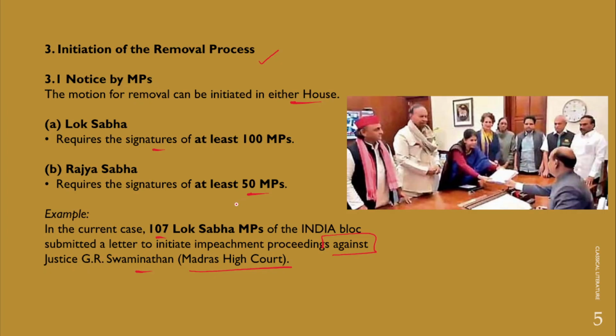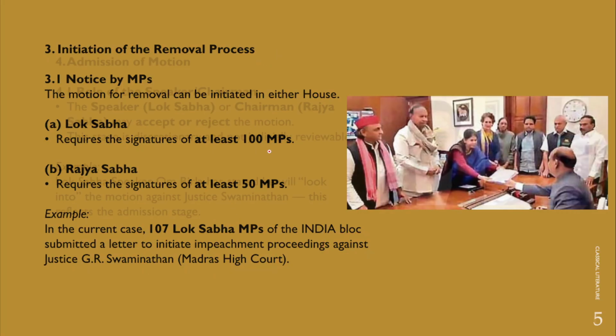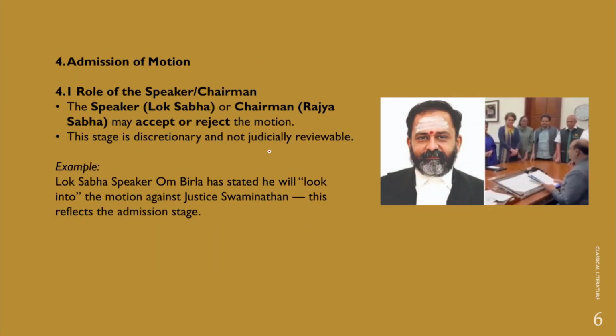So in this case, 107 Lok Sabha MPs, which is more than 100, have submitted this notice to the Speaker of the Lok Sabha. However, it is up to the Speaker to either accept or reject this motion.